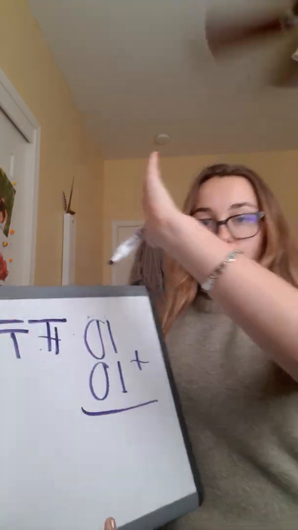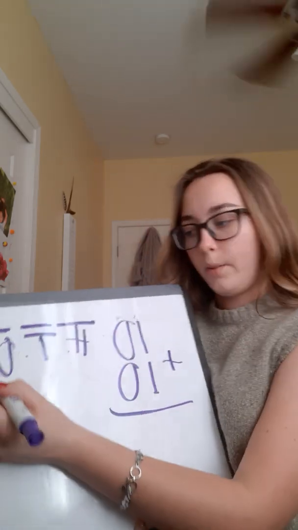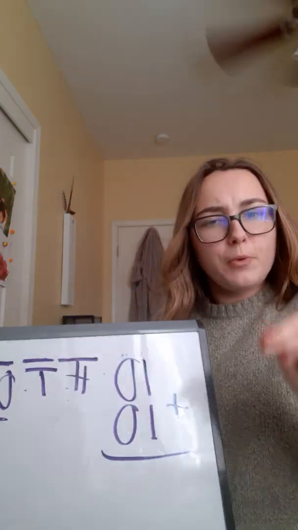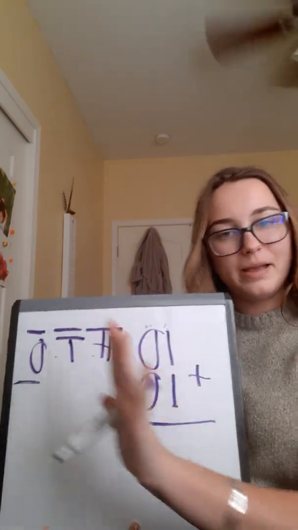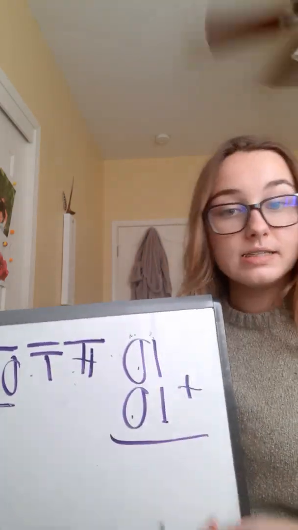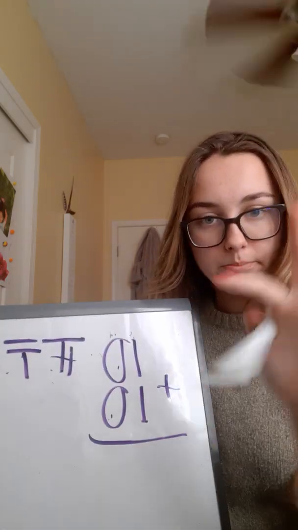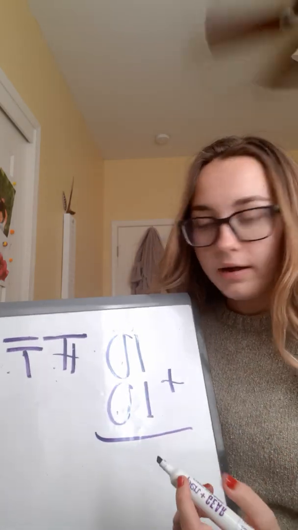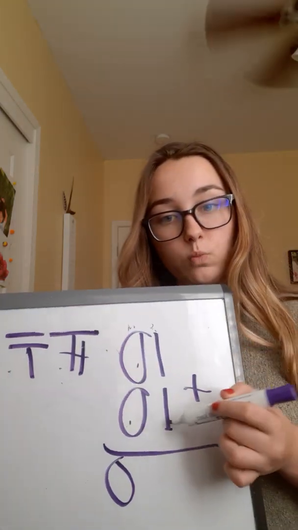So what we're dealing with is a ones place and a tenths place. What you want to do is start at the very beginning, and your beginning start will be your ones place. I'll teach you more about all the different values, but for right now, for kindergarten through first grade, we want to just stick with the basics. So we know 0 plus 0 is, if you want to pause the video, figure this out, and then press play again. Okay, if you're back, we have 0 plus 0, and we know that's 0. And now we have 1 plus 1 to deal with.